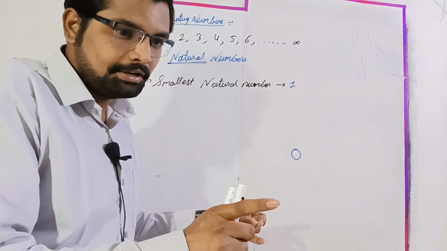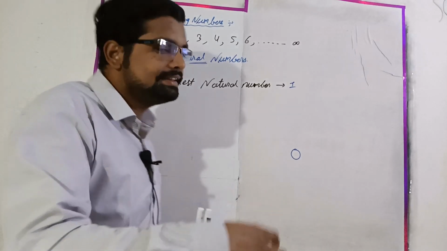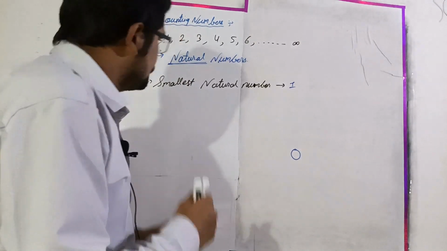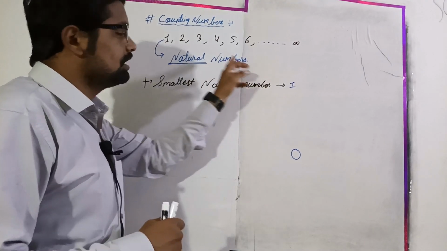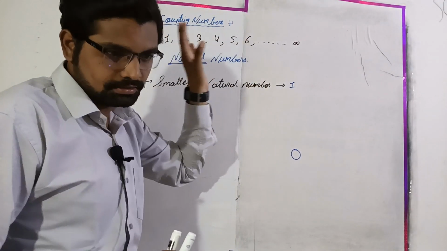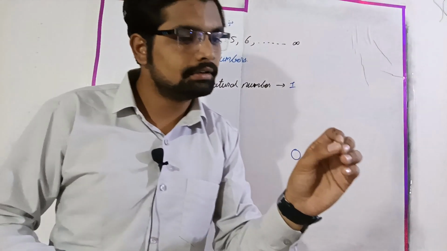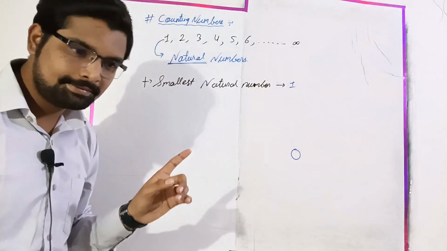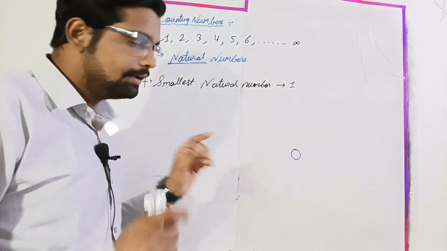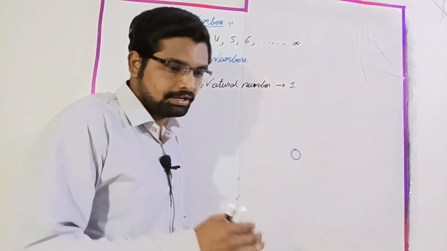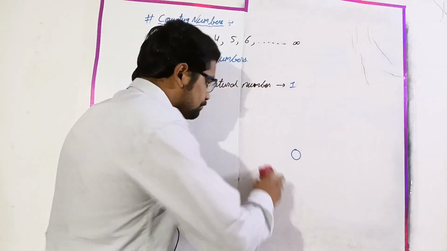Is it clear? But when you have to write the definition in an exam or anywhere, at that time you can say that natural numbers are counting numbers. What you can say? Natural numbers are counting numbers. Is it clear? Clear? Now as I told here, the smallest natural number is 1. Okay, let's see some more points.